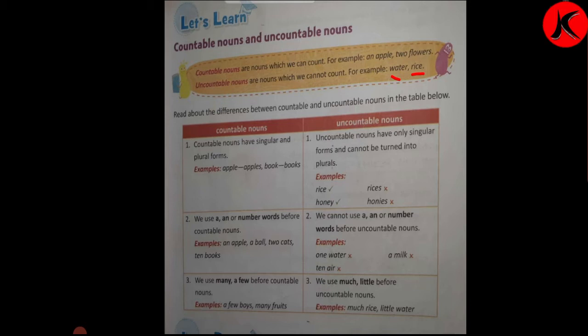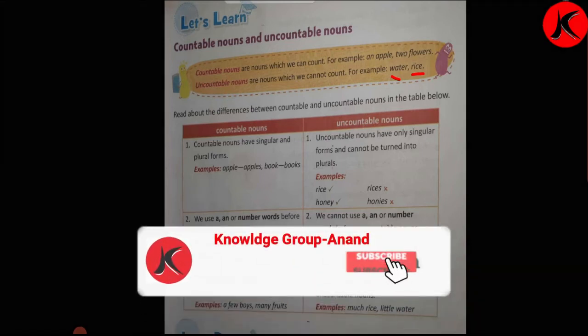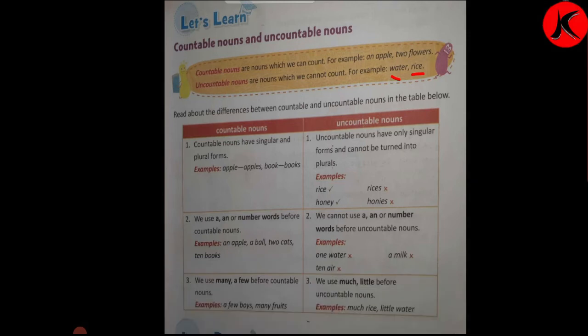Countable nouns. Countable nouns have singular and plural form. Apple, apples. Book, books. They have singular and plural form. Uncountable nouns. Uncountable nouns have only singular form and cannot be turned into plural. Example, rice. For rice you will say rice only, not rices. Honey, honey only you will say, you won't say honeys. Because y is there, usually you remember we have to add ies, but in honey it is not like that. It remains the same word.